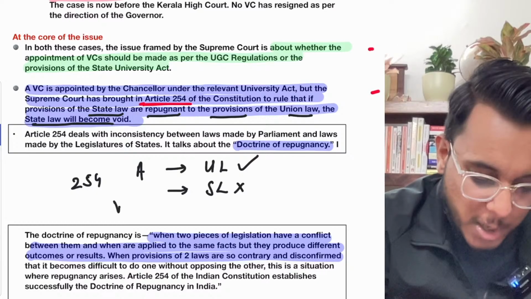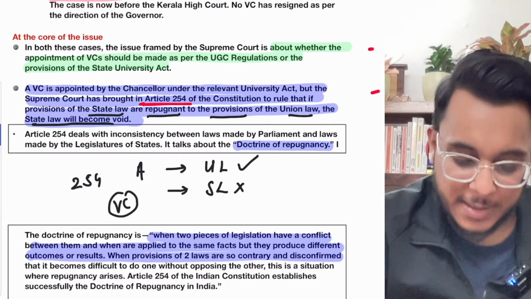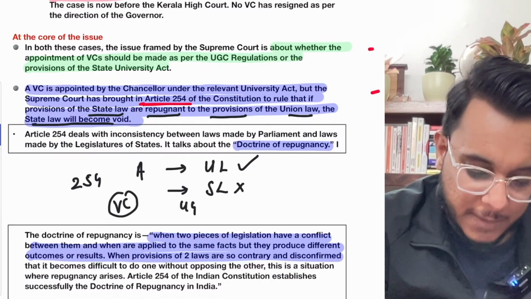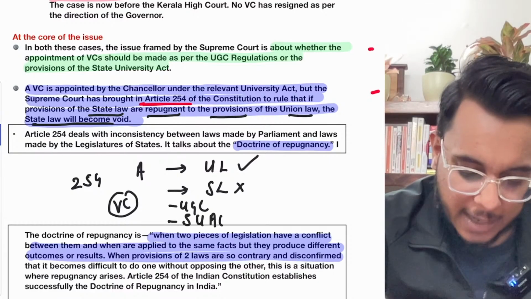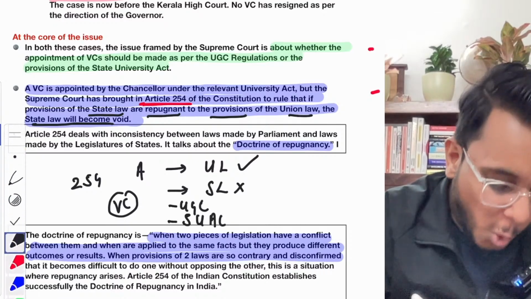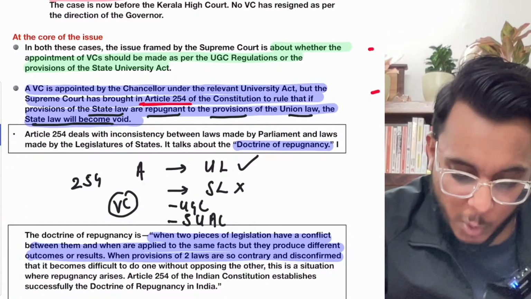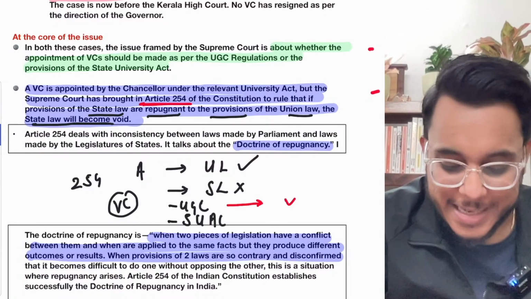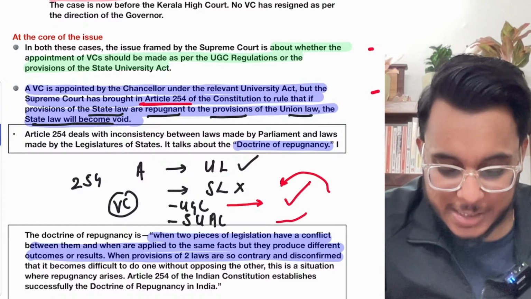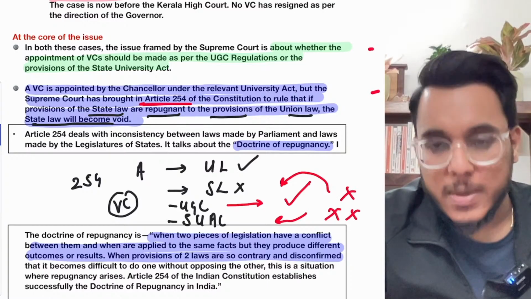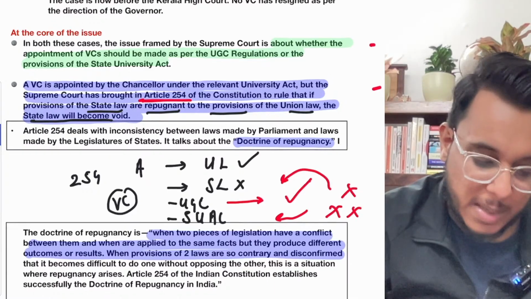Now with respect to the appointment of VC, we have the UGC Act, which is a union law, and we have the State Universities Act, which is a state law. Who will be supreme? According to the Supreme Court, the UGC Act will be supreme because the UGC Act is a union law. So the state acts will become repugnant. This is what has been provided.